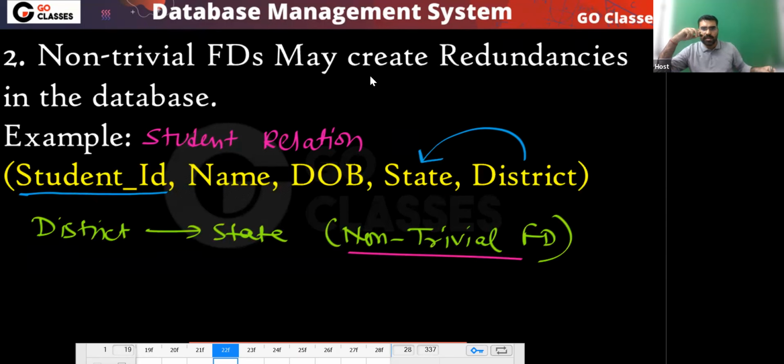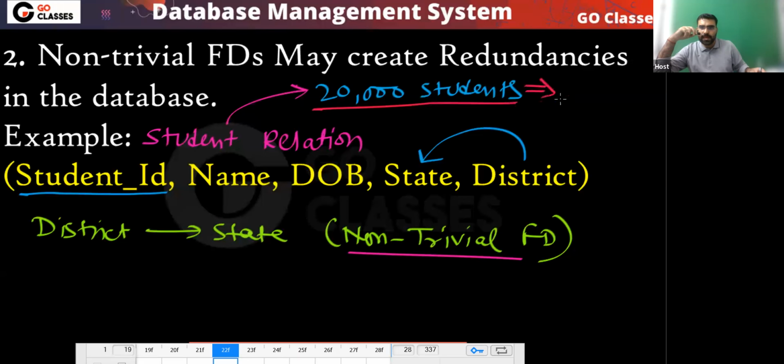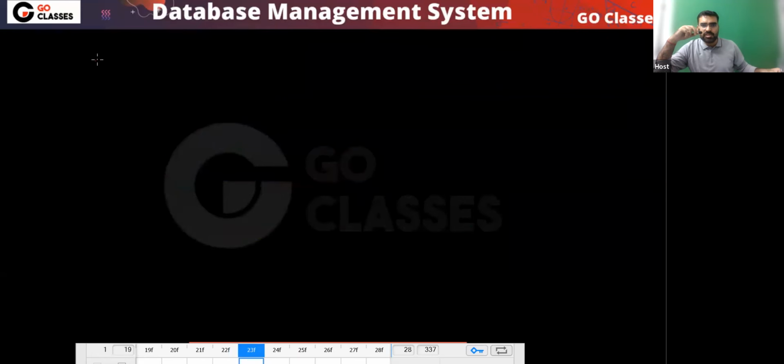Now you tell me one thing. In this student relation, let me assume that there are 20,000 students. And out of these 20,000 students, let's assume that 1,000 students are from Jaipur. Then can you notice what will happen in the student relation?